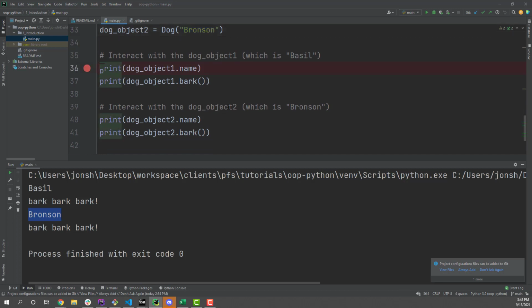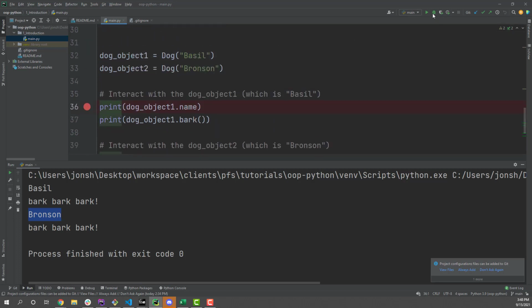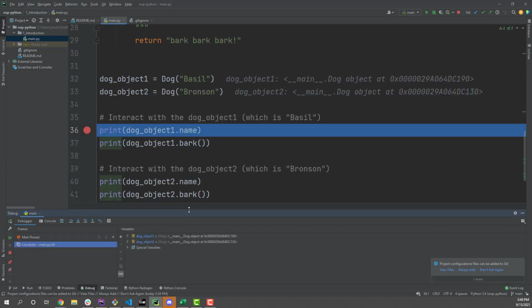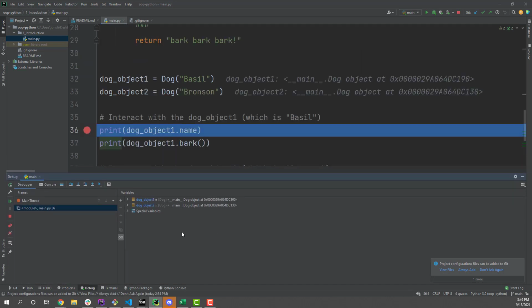And one last thing before I end this video is I'm going to run the debugger here, which is one of the main reasons I love PyCharm. This may be a little hard to see. I'll have to see in the future if I can increase this font size. But notice what this does is it breaks right here. It's stopping my program from running right here on line 36. It's basically paused my program and it's telling me the state of my program at this given time.